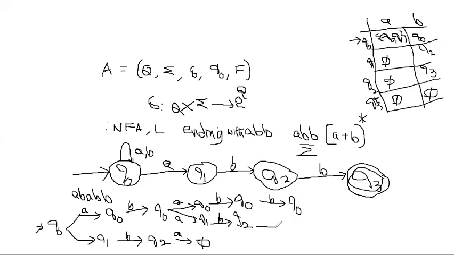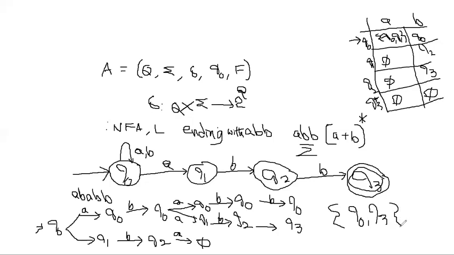What is Q2 on B? Q2 on B is Q3. Yes. These two are the outputs. We got two outputs. One is Q0, and another output is Q3.